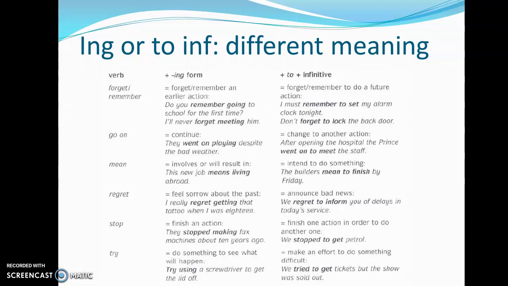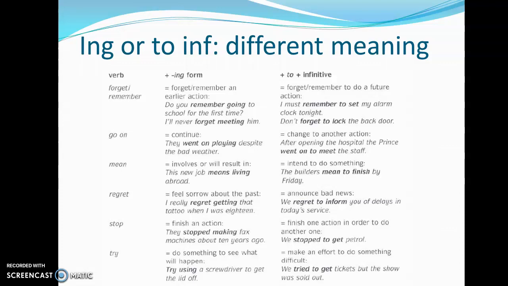But with a to infinitival form, the meaning changes. I must remember to set my alarm clock tonight and don't forget to lock the back door. That makes reference to a future action, something that I should forget or remember to do in the future. Debo recordar poner la alarma. No te olvides de cerrar la puerta trasera.